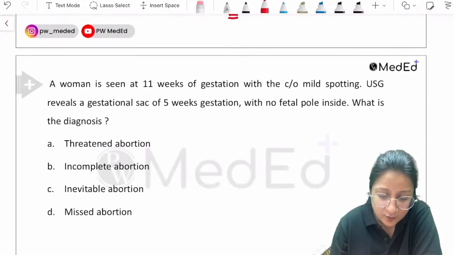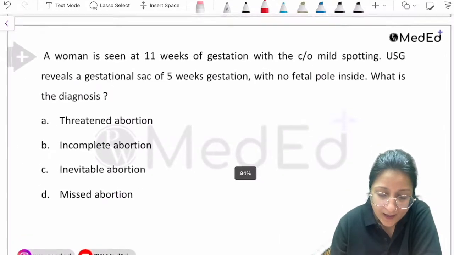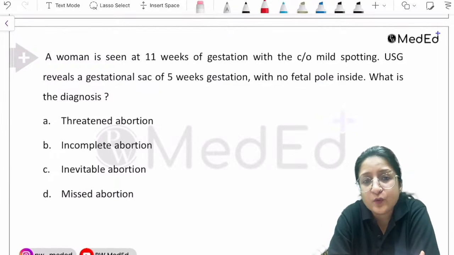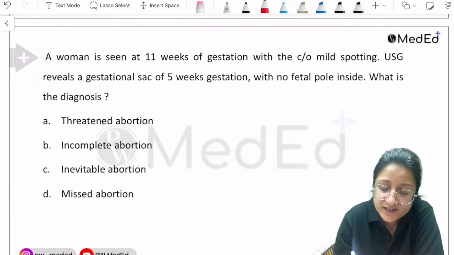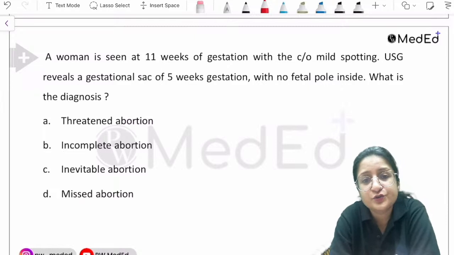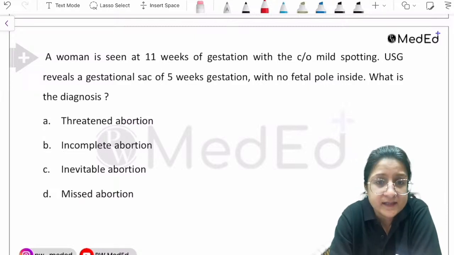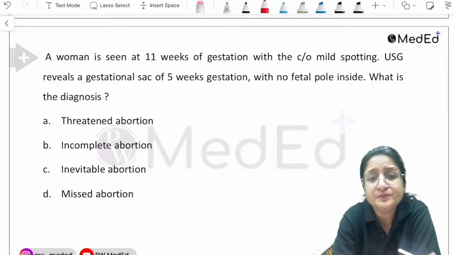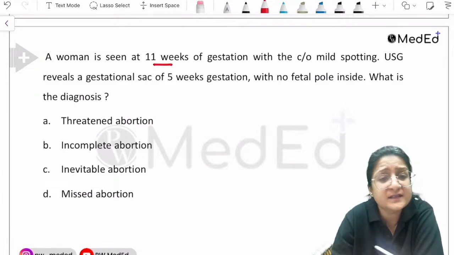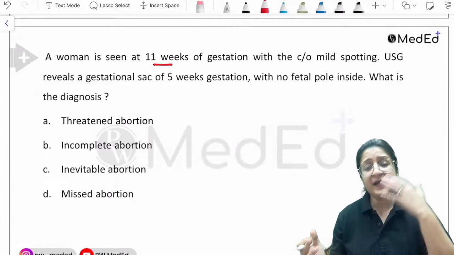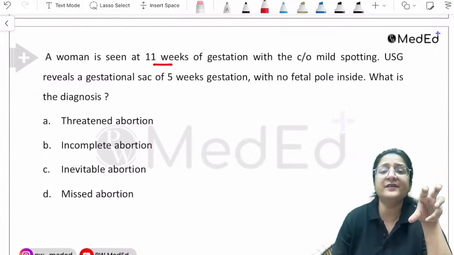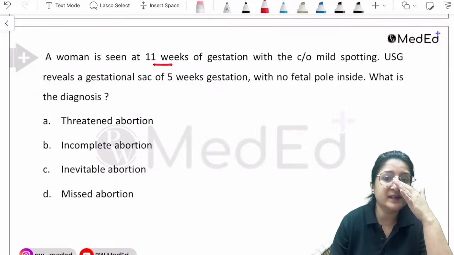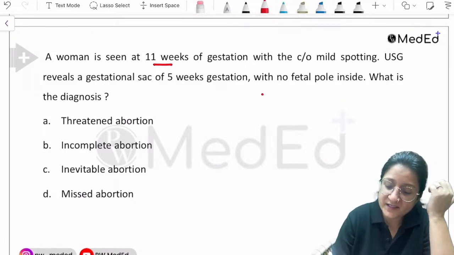Now, let's have a look at the next question. A woman is seen at 11 weeks of gestation with complaint of mild spotting. Ultrasound reveals a gestational sac of 5 weeks gestation only with no fetal pole inside. What is the diagnosis? She is 11 weeks, but the gestational sac is small only. It is only 5 weeks gestational sac, they are saying, with no fetal pole inside. What is the diagnosis? It's an empty gestational sac.